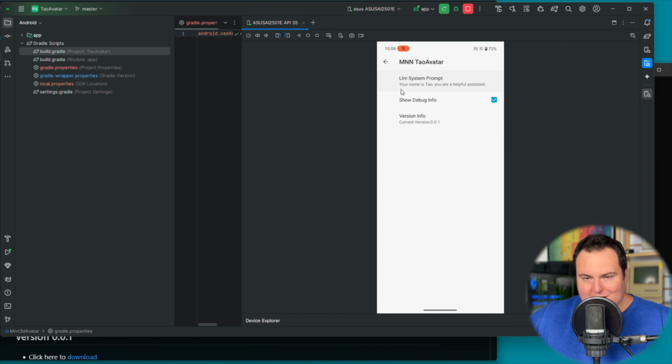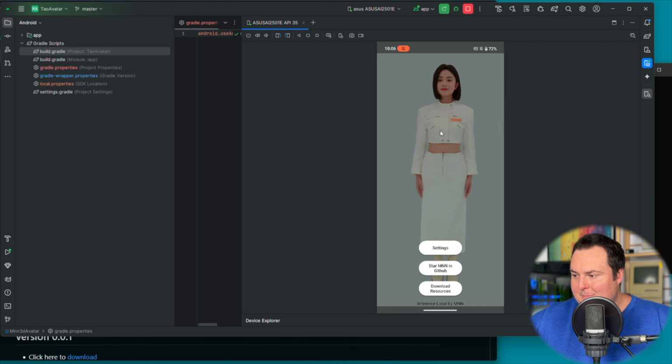Your name is Tao, you're a helpful assistant. So this is the default app that will be shown when you open this for the first time. And then it will just basically say download resources, which we do right here. And then it will go ahead and download, I think, around 3 gigabytes of files, obviously correlating to the LLM, speech recognition, and other things like that. And then once that's done, assuming your phone meets those system requirements, it will actually be all set and running on your phone. And like I said, I tried this first on a Pixel 5, which is pretty old at this point, and it worked. It was very laggy, but it did work.